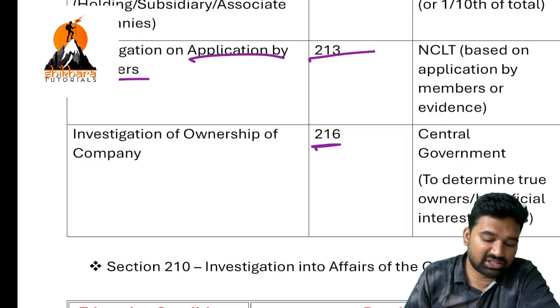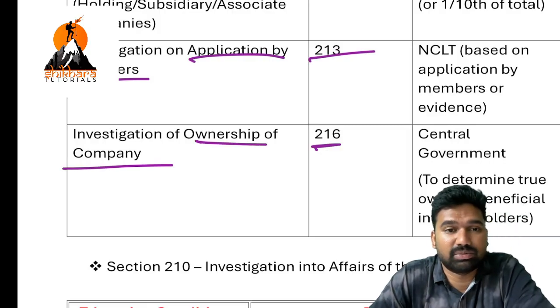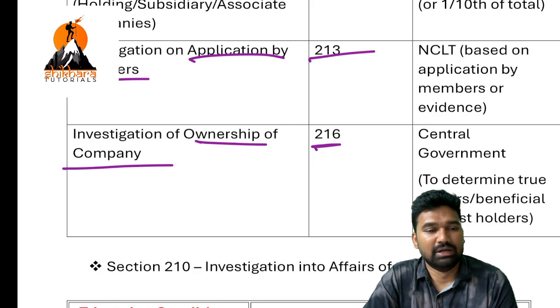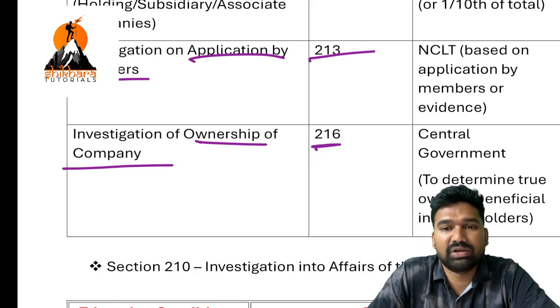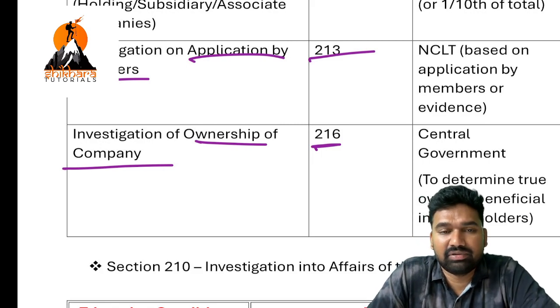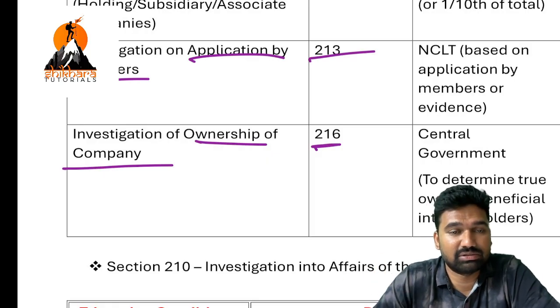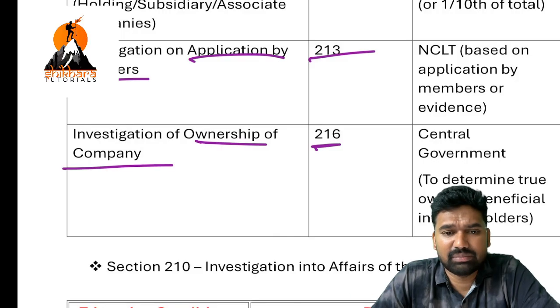And the last investigation: investigation regarding the ownership of the company. This is a simple investigation. You might have learned the corporate veil concept, right? In corporate veil also, the alien enemy concept will be there. Even in CMA Foundation, in the Contract Act, you might have heard of alien enemy. What is the case of alien enemy? When India is at war with a country, say for example, India is at war with China. Some Chinese persons come and wish to start a business in India.